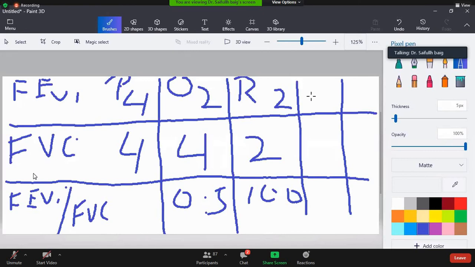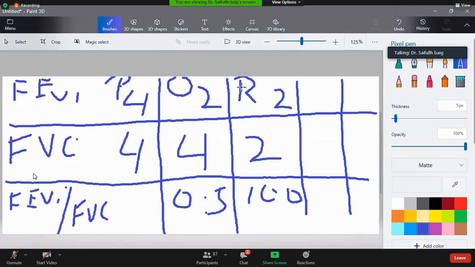Okay. So what should we do over here? If a patient has obstructive airway disease, now ignore this restrictive pattern. The predicted was 4, it came out to be 2, and ratio 0.5.